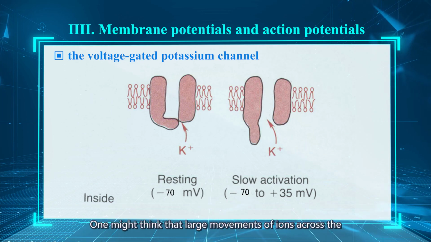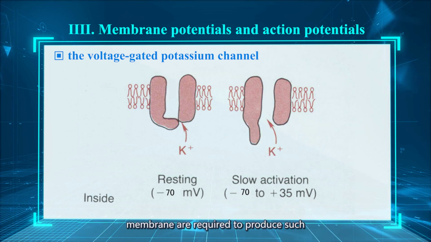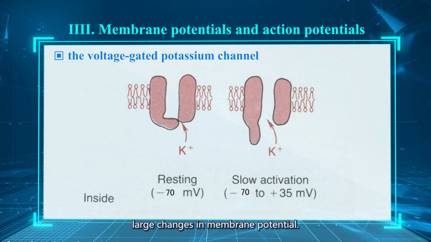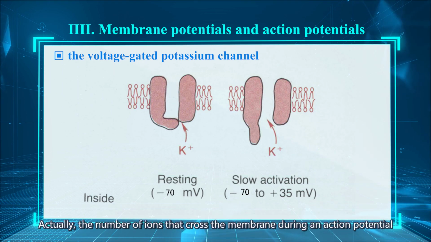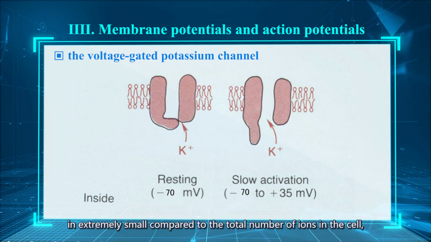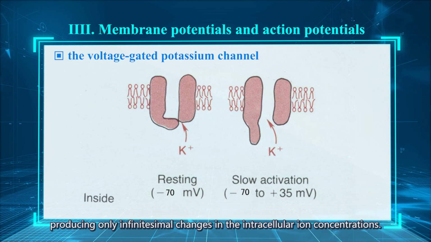One might think that a large amount of ions across the membrane are required to produce such large change in membrane potential. Actually, the number of ions that cross the membrane during an action potential is extremely small compared to the total number of ions in the cell, producing only infinitesimal changes in the intracellular ion concentrations.